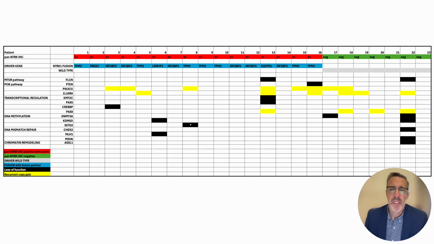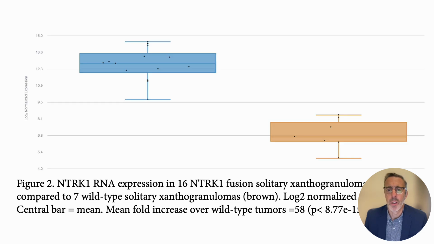The lower portion of this table shows other recurrent mutations that we identified. Recurrent meaning 2 or more cases. I don't have time to go into these, but the theme is that they're synergistic with NTRK and contribute to downstream activation in the mTOR, PI3K, MAP kinase pathways that are downstream from NTRK, suggesting that an NTRK fusion alone is not sufficient to produce even a solitary Xanthogranuloma.